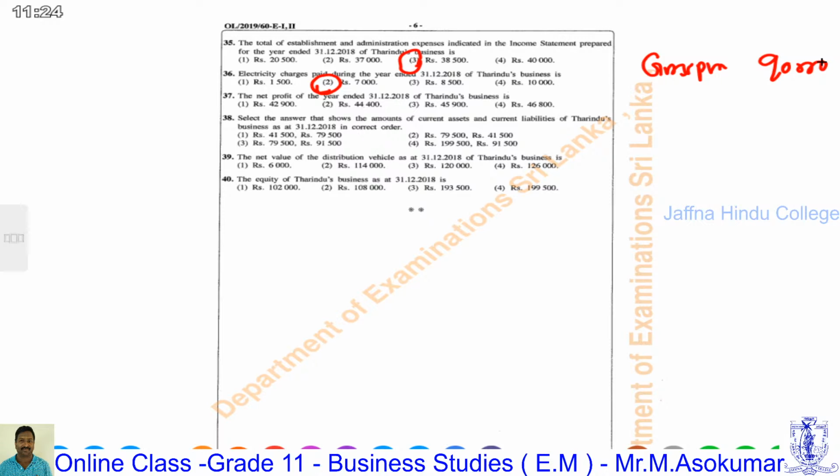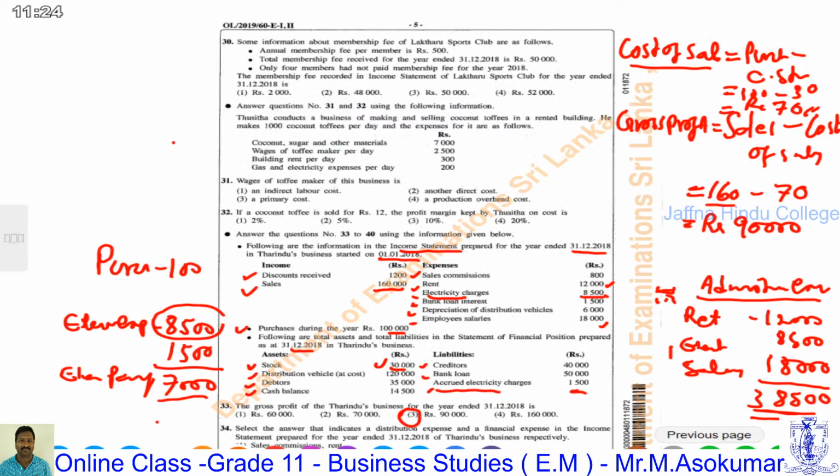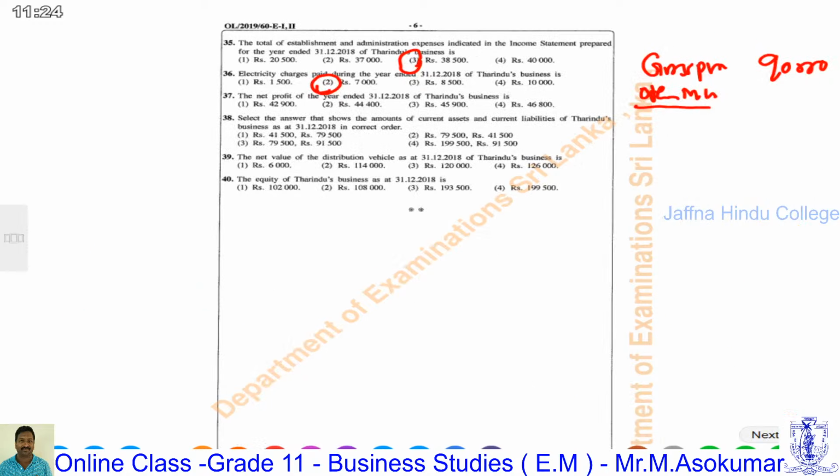Then we have to add other income. We have to check is there any other income. In income statement, discount received is other income 1,200. Therefore, total earned income 91,200.